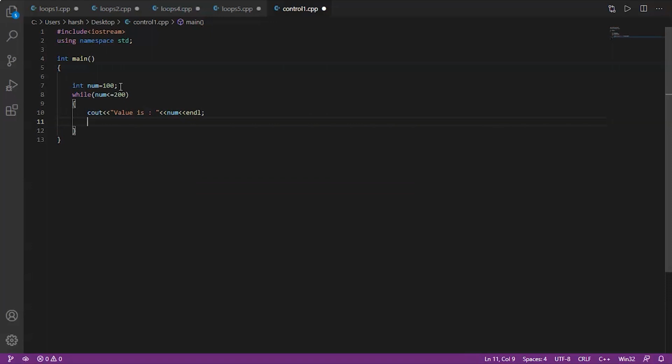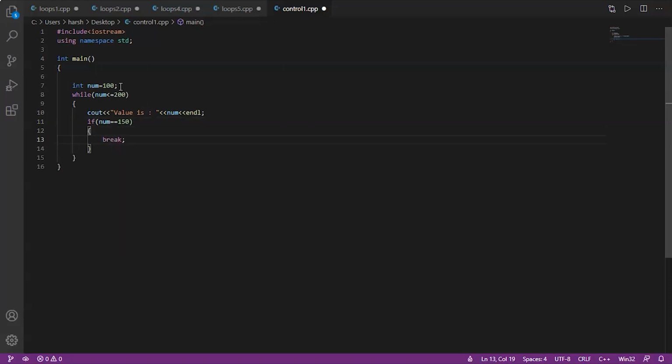Now we'll write an if condition that if num equals 150, then we'll terminate the loop. And for that we have to write the break statement inside the if statement. So let's write if num equals 150, then we have to break the loop.